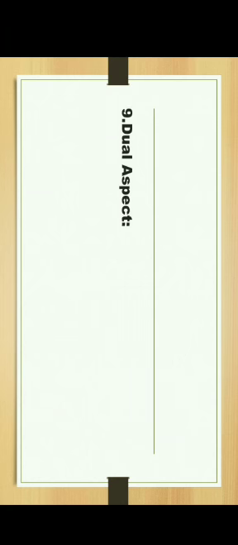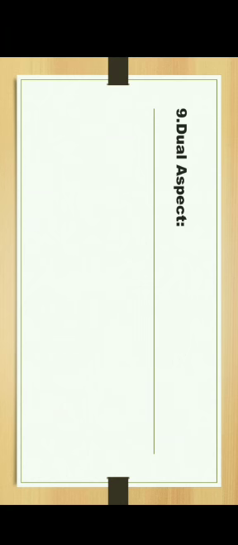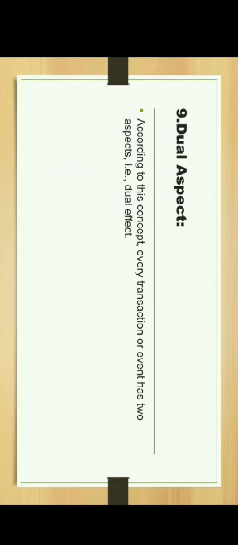Next is dual aspect. According to this concept, every transaction or event has two aspects, known as dual effects. I'll give you one example. Akshay started his business with cash of rupees 5 lakh. On one hand, the business gets the cash of 5 lakh.